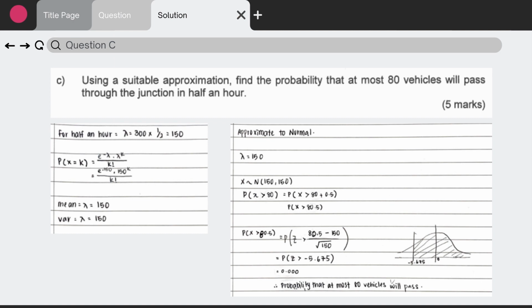P(X < 80.5) equals P(Z < (80.5 minus 150) divided by the square root of 150). We will get P(Z < negative 5.675). It will be 0.000, and the main reason is when the answer is beyond the range that is in the table, it will be 0. That is all from me. Thank you.